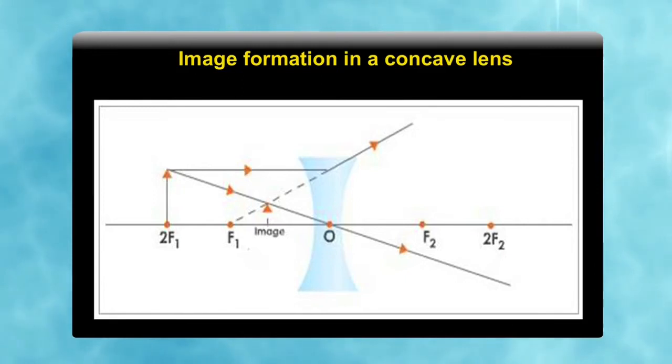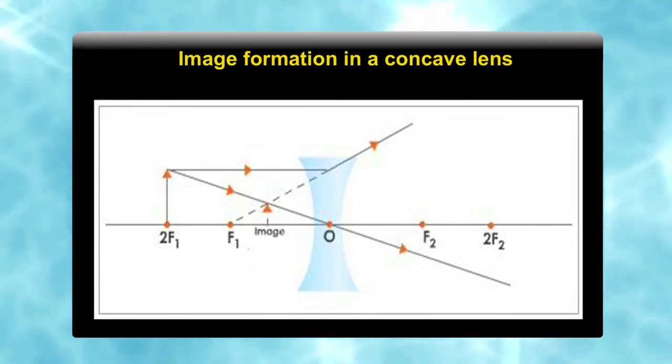Now, we see how an image forms from a concave lens, because we have seen that a convex lens is a converging lens, but a concave lens is a diverging lens. So, the rays which pass through the concave lens diverge.